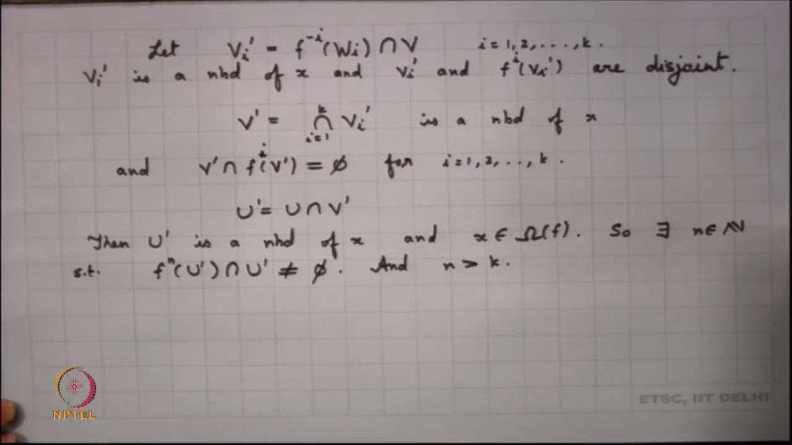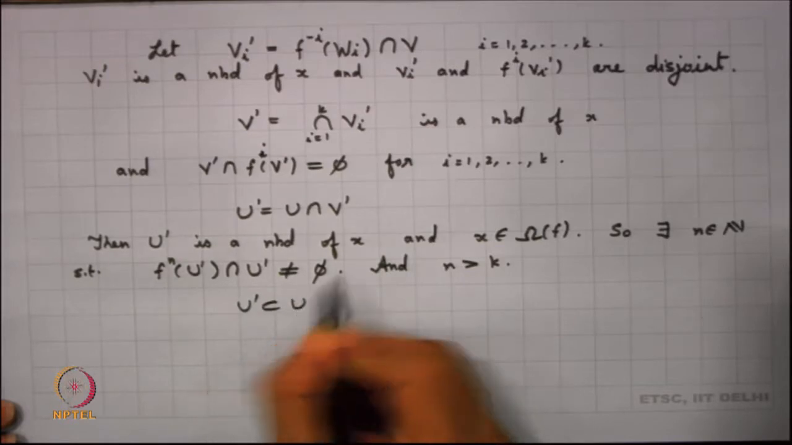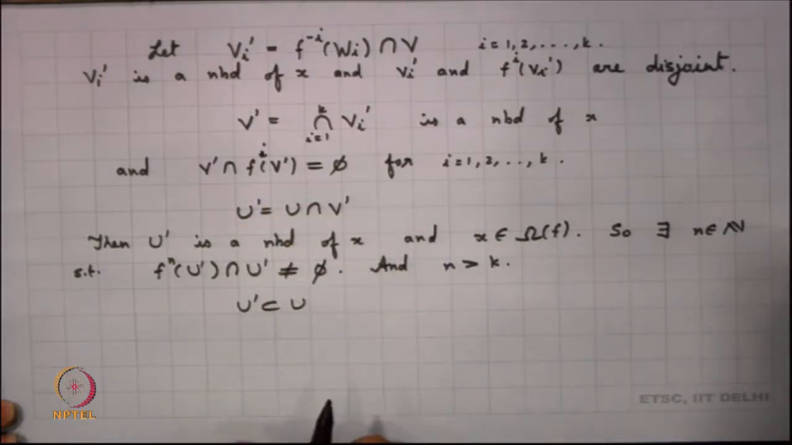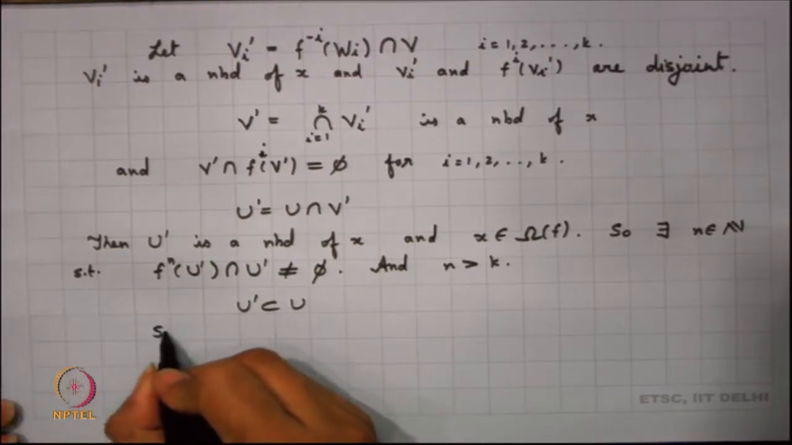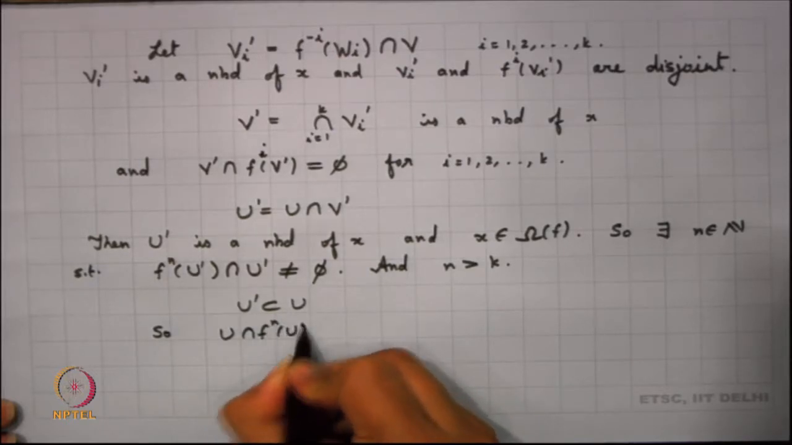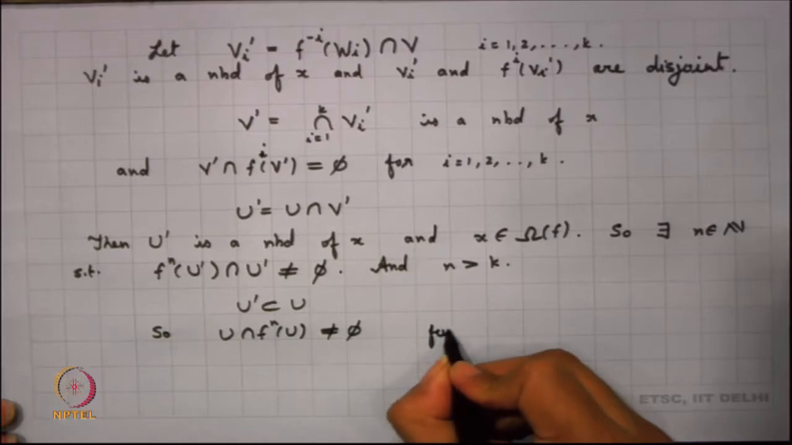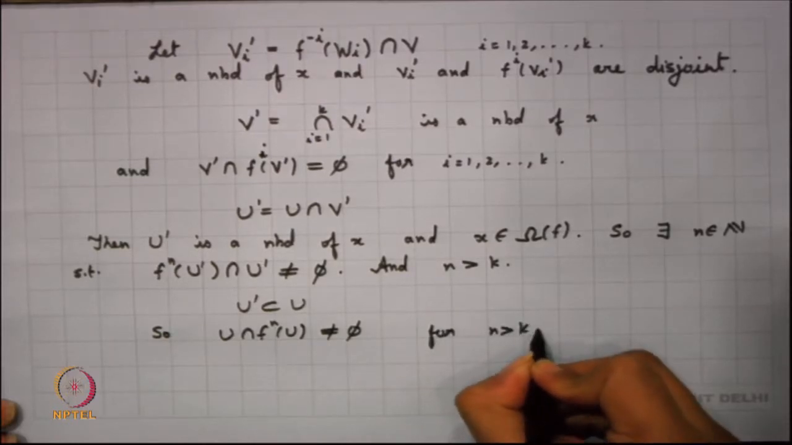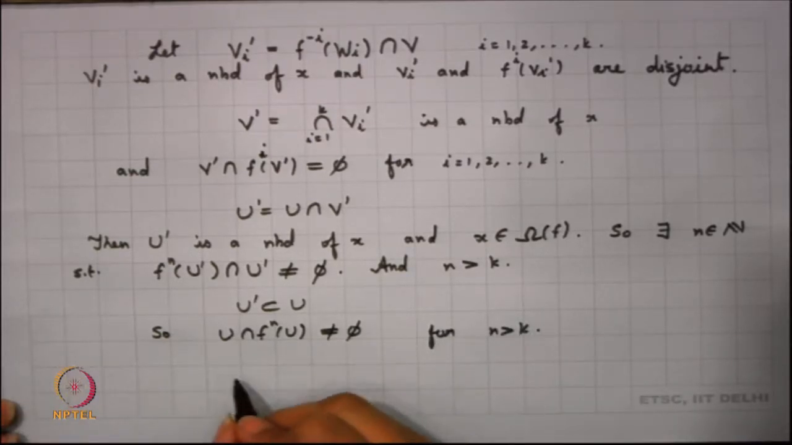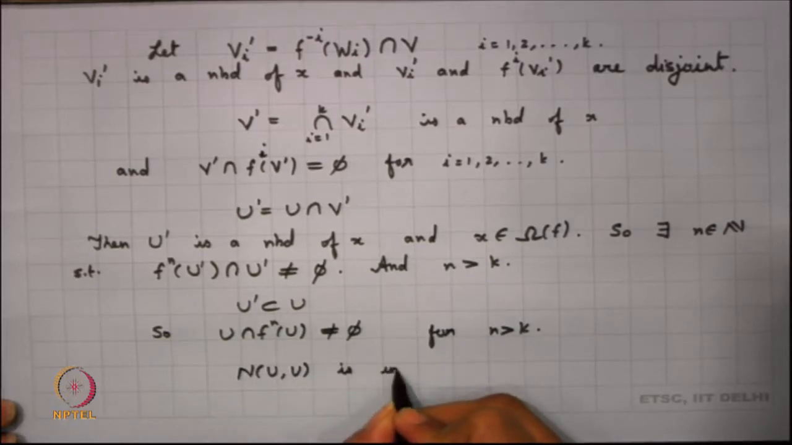Now, what was my U prime? My U prime was a subset of U, because it is U intersection V prime. So, U prime is a subset of U, and this gives us that our N(U, U) is infinite.